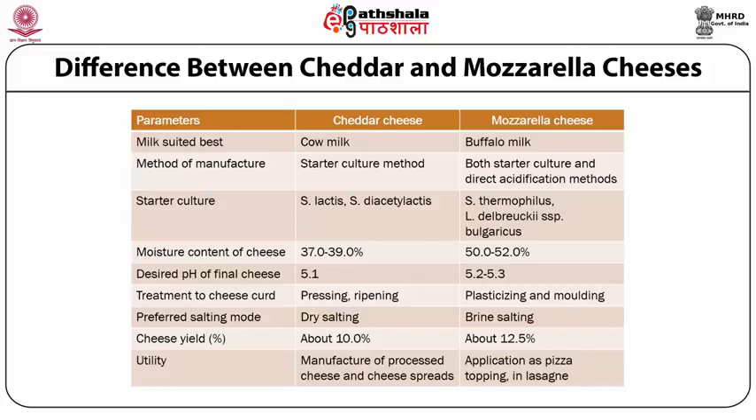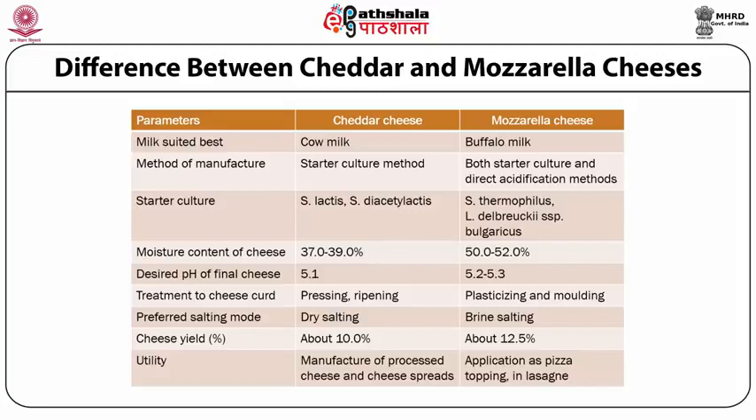The preferred method of salting for cheddar is basically dry salting. For mozzarella, both dry as well as brine salting are carried out, but brine salting gives a better quality cheese than dry salting for mozzarella. The cheese yield for cheddar cheese making from cow milk is generally around 10%, whereas for mozzarella cheese making, since it is a higher moisture variety, you may get a higher yield, to the tune of 12.5%, when made from cow milk.